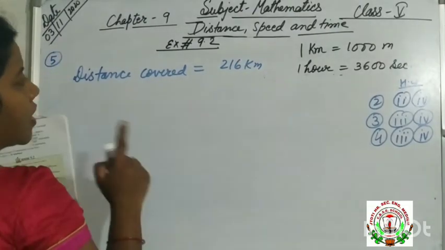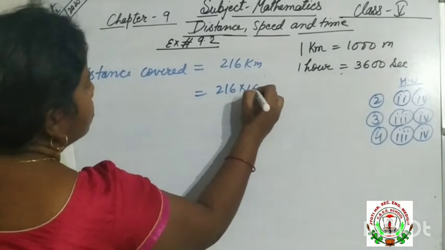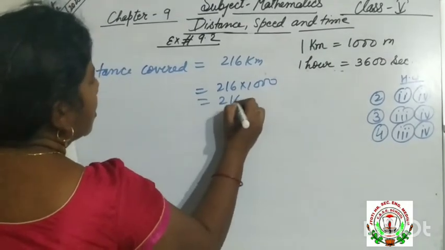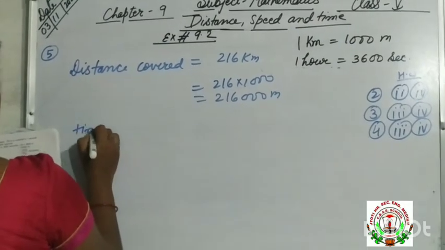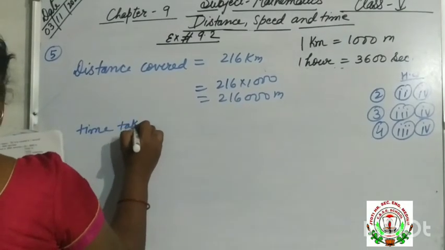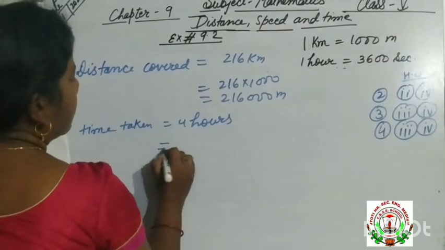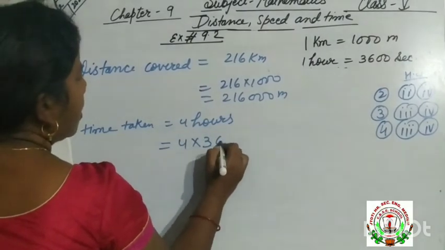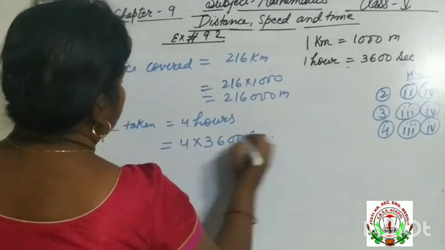We have to write the answer in meter per second, so we will change it: 216 into 1000 becomes meter. Now the time taken is 4 hours. When we convert it, we multiply by 3600, and it becomes second.